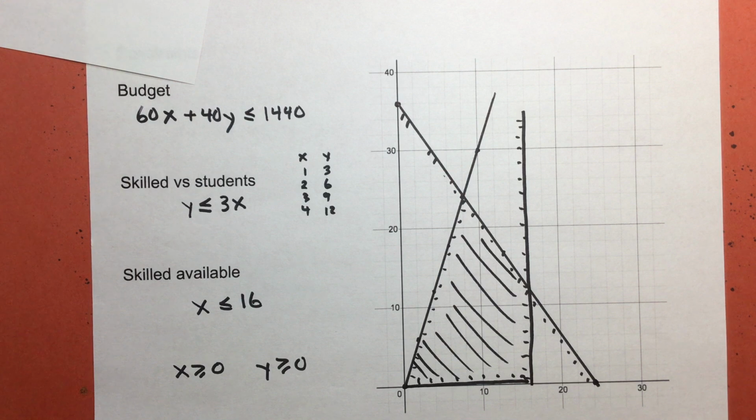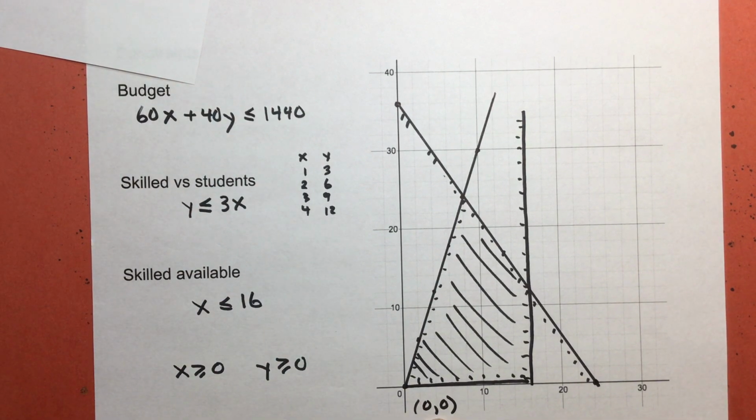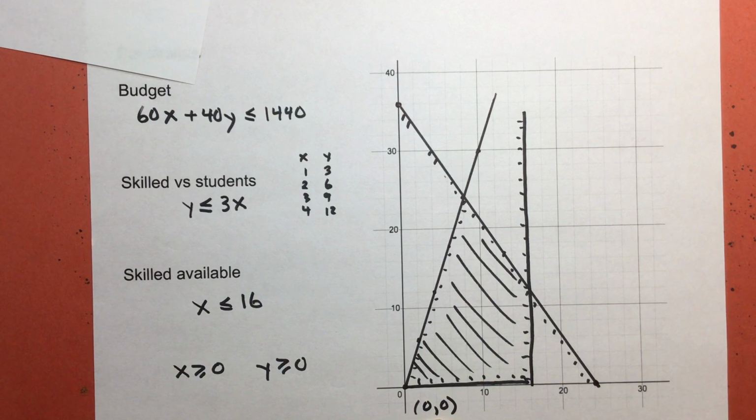All right, cool. So what are my vertices? Well, one of my vertices is 0, 0. 0, 0 is going to meet all of these requirements. It's probably not what I want because that means I'm not going to make any packets if I don't hire anyone. But 0, 0 might be useful if I was doing a different problem where I was going to minimize something. A lot of these problems are maximized, but there could be problems where there's something that you're producing that you don't want and you want to minimize it. So that's how we're going to test all of them.